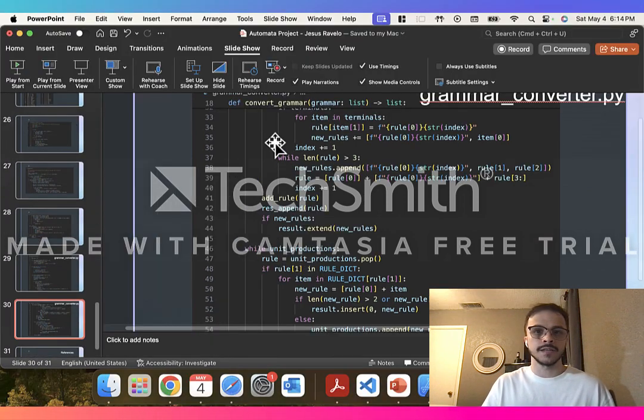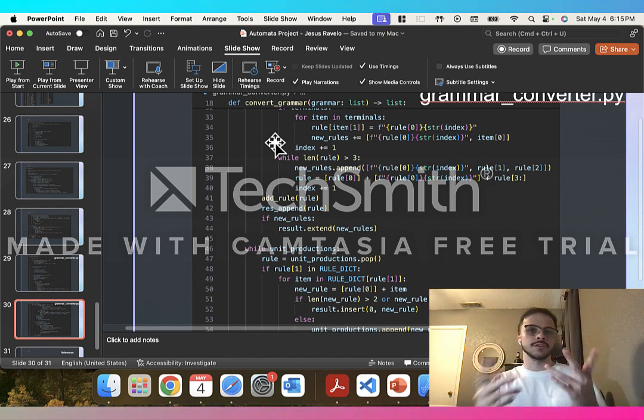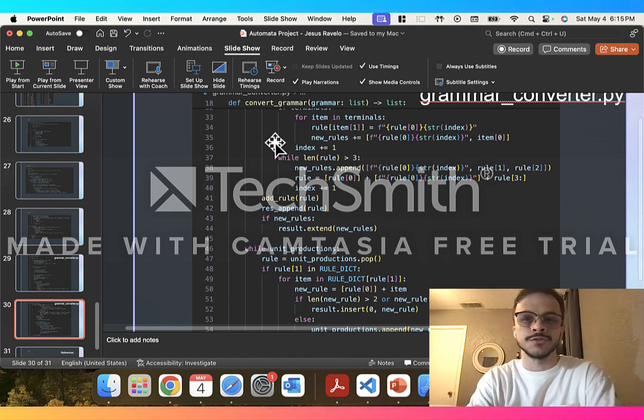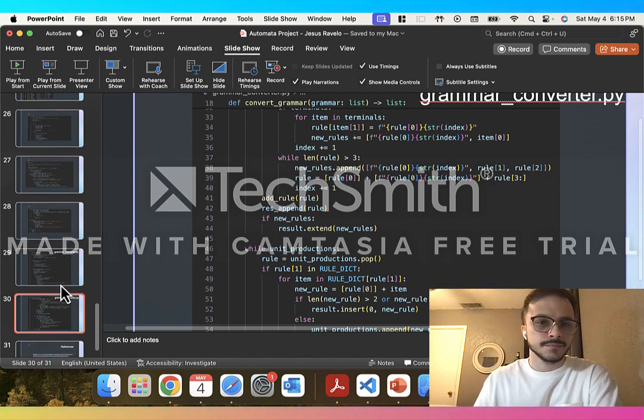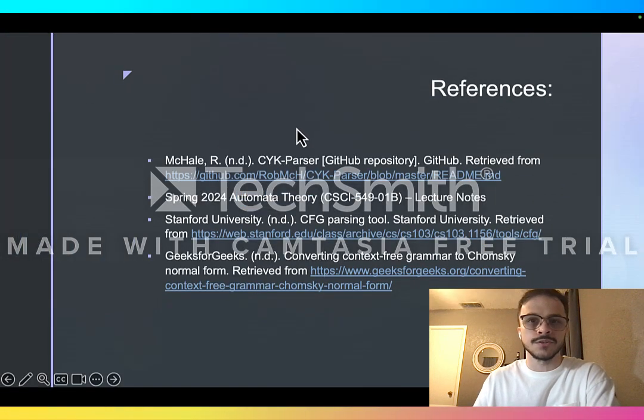Again, it's not anything that I wrote myself, but it is something that I leveraged in this project. And so it was really interesting to see how it is actually coded, right? So instead of doing it manually, seeing how it works in Python. And so that was pretty interesting to me. And yeah, I hope this is giving you all of the information you were looking for in this project.